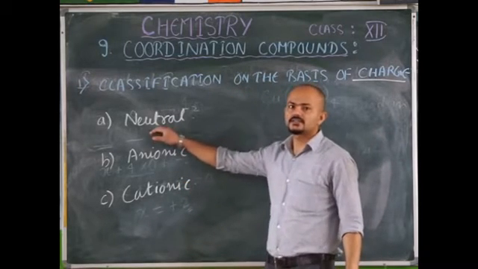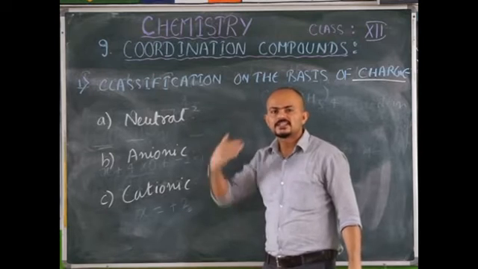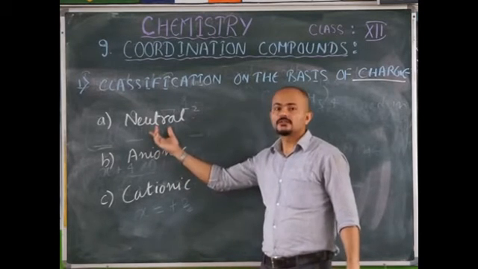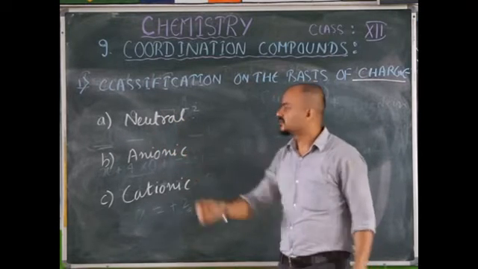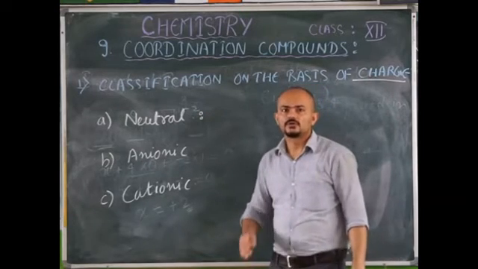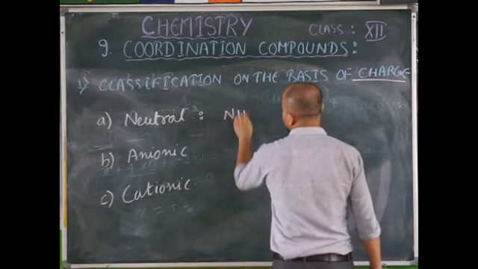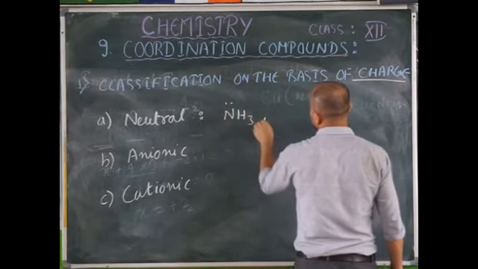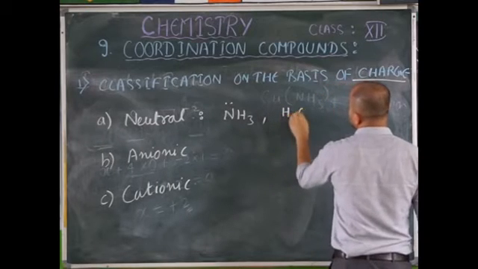Now neutral ligands, whenever they are coordinating with the central metal atom or ion, do not give any charge. Mostly they usually have a lone pair or two. For example, as we have discussed just now, ammonia, water molecule, etc.